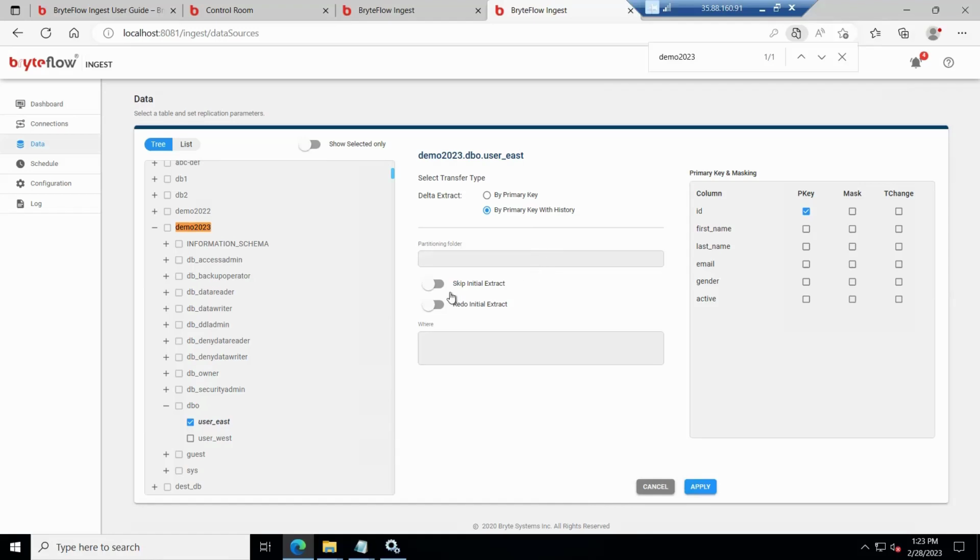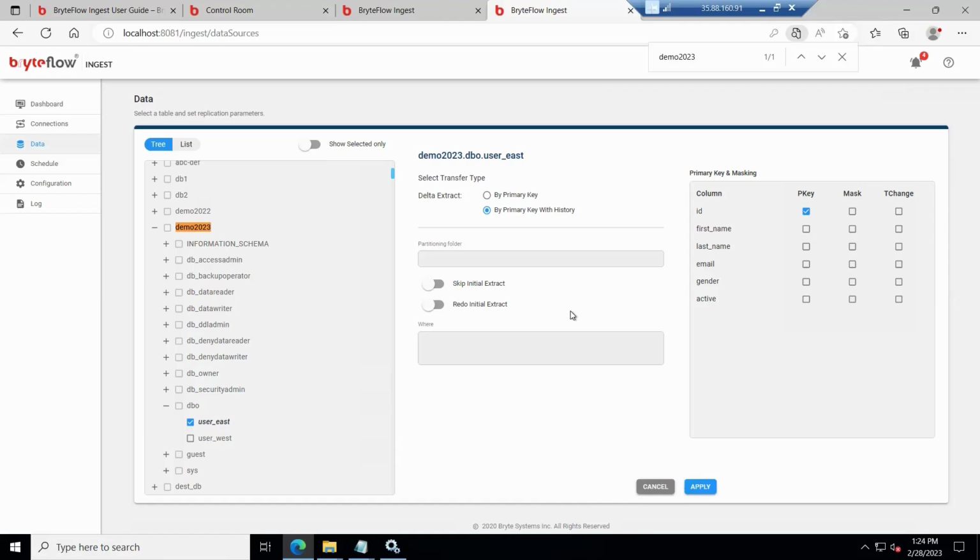Then the next option is skip initial extract. If you have a huge table in terabytes or hundreds of gigabytes, you can use a companion tool called Excel Ingest. So to use Excel Ingest, you can mark this table as skip initial extract and do the bulk initial load using Excel Ingest. And after that, Ingest will continue to do the delta extraction and merge.